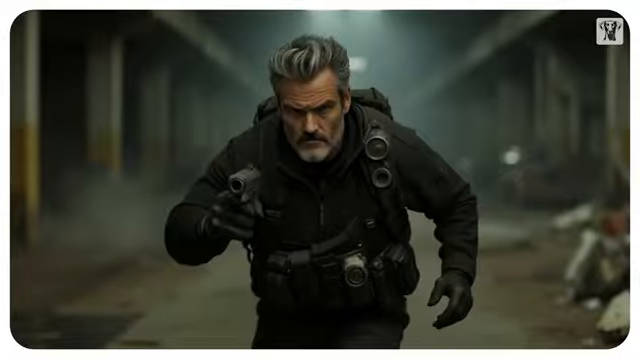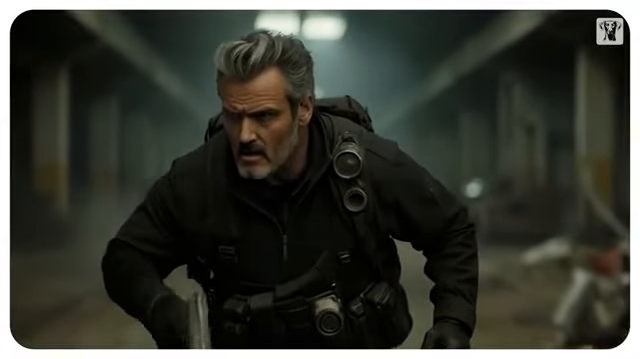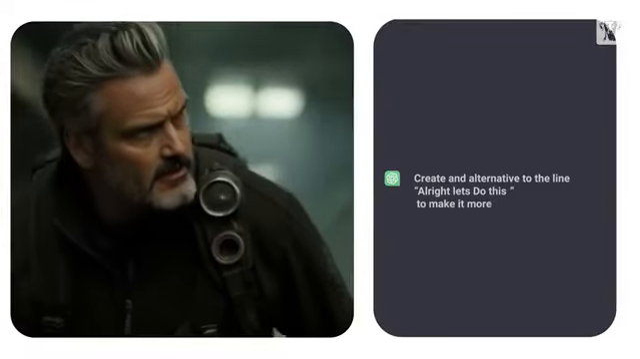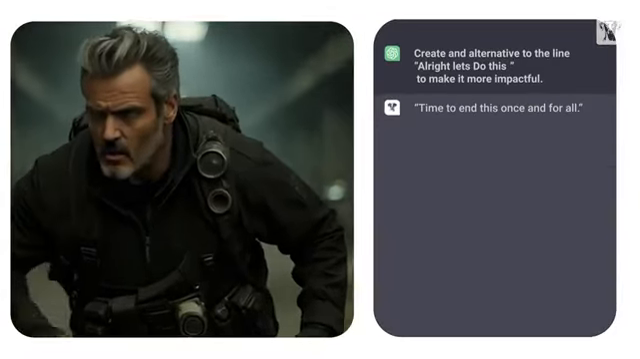Now that we have our action scene, let's see how we can refine it using ChatGPT. For example, let's tweak Alex's line to make it more impactful. I'm highlighting, "All right, let's finish this," and asking ChatGPT for an alternative. Time to end this once and for all.